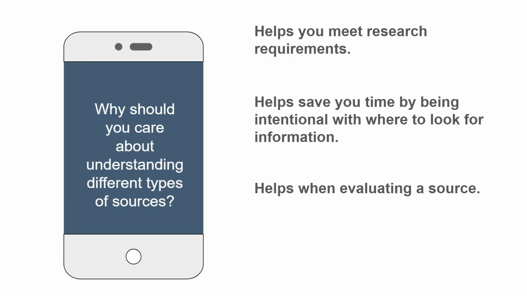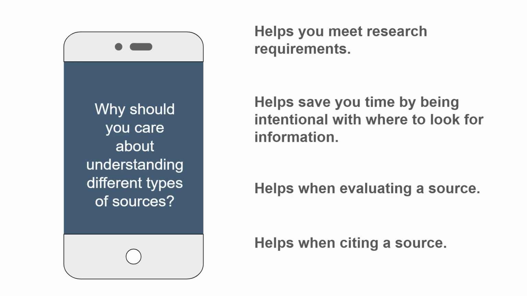Third, it helps when evaluating a source. Some source types have specific characteristics that can help when evaluating a source for credibility. For example, newspaper, magazine, journal articles, they all go through a review process before they're published. Social media posts usually don't. That's something that might be important when I'm evaluating the content. Now, please note, that doesn't mean social media content isn't credible or appropriate for some academic research. Credibility depends on content as well as how you plan on using that information, but that's a whole other video.